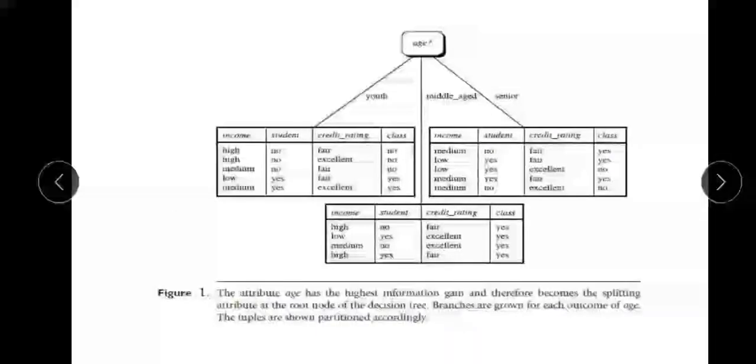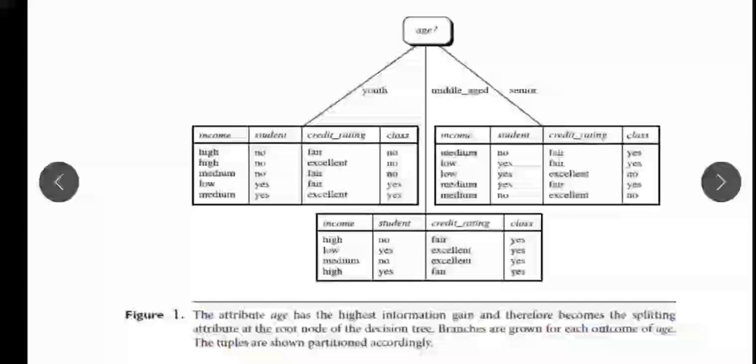So this is the resultant figure which we will get based on the attribute selection criteria. In this we have the root node, that is age, which has three outcomes, that is youth, middle age and senior, and these are the tuples belonging to the youth category.